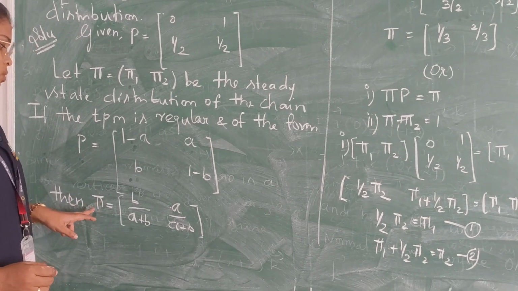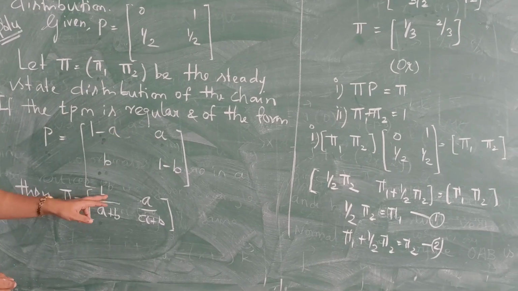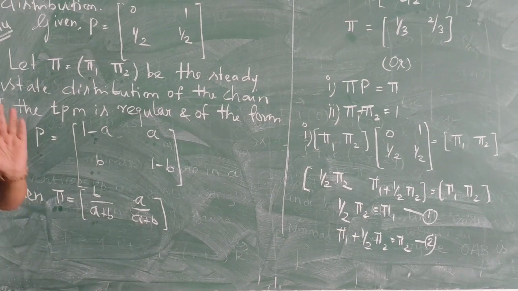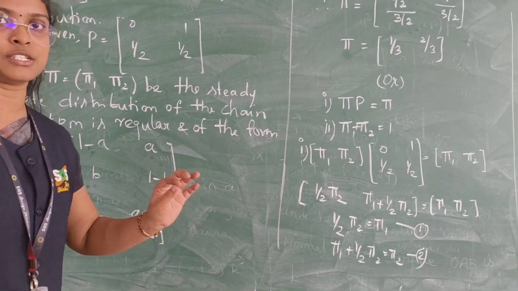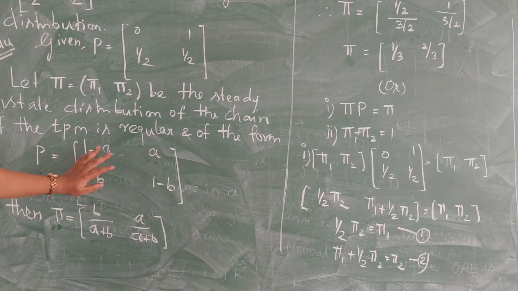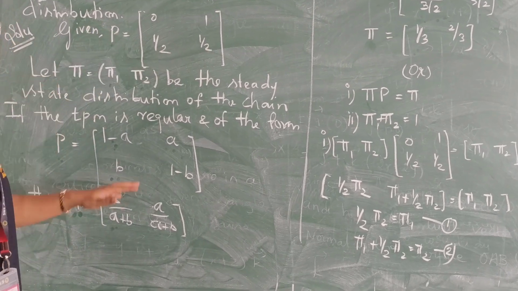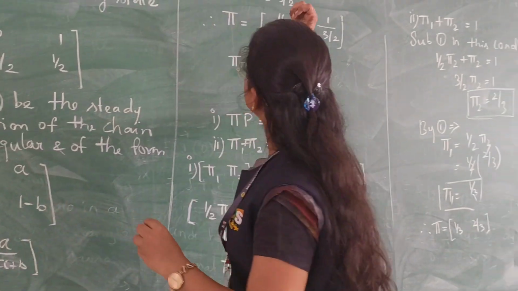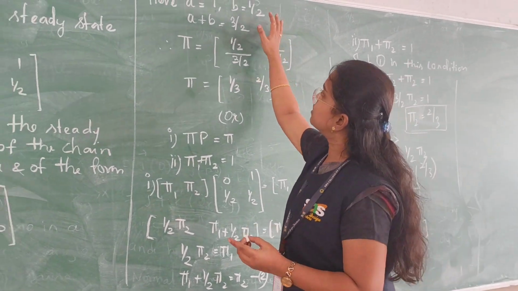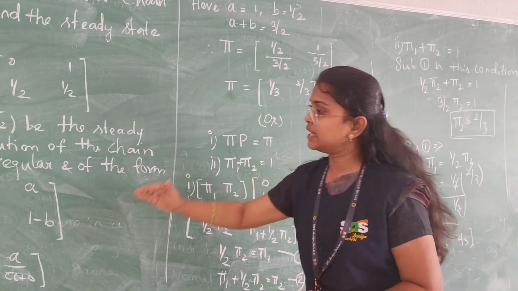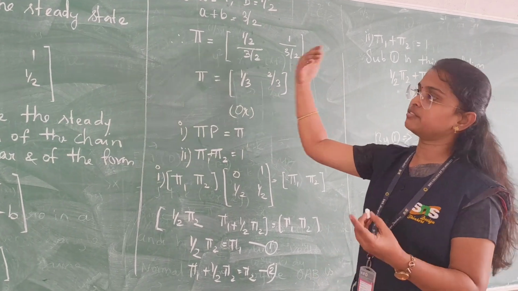The steady state distribution is also defined for a regular matrix, that is B by A plus B, A by A plus B. Once you confirm that the given transition probability matrix is regular, you can compare this form with your given transition matrix. From that you get A is equal to 1, B is equal to 1 by 2, and from that you get the A plus B value. Then you substitute these values in pi, and you'll get the steady state distribution from the given transition matrix.